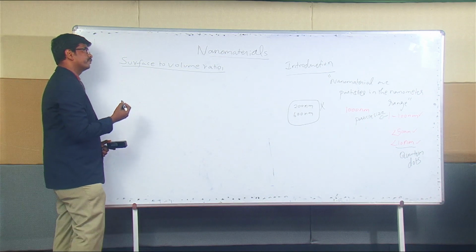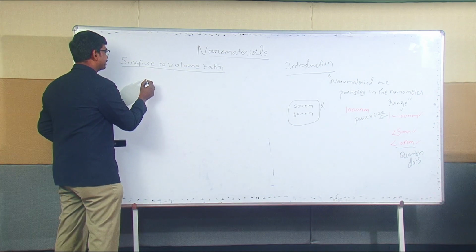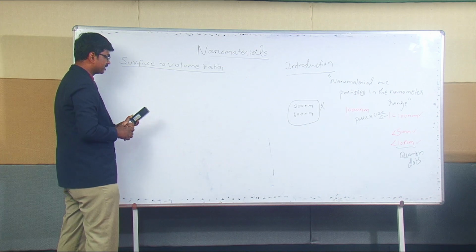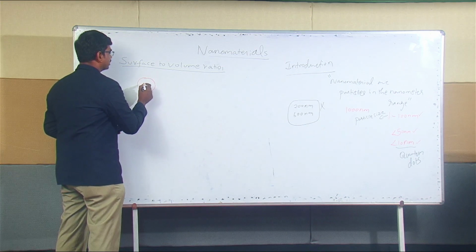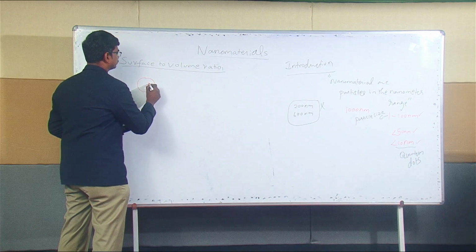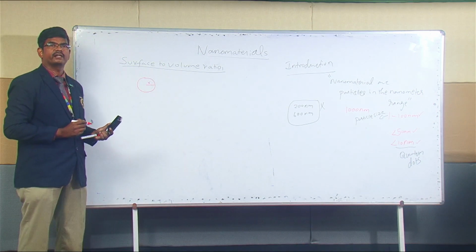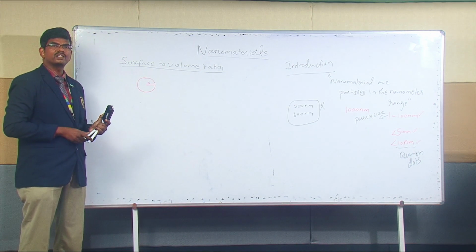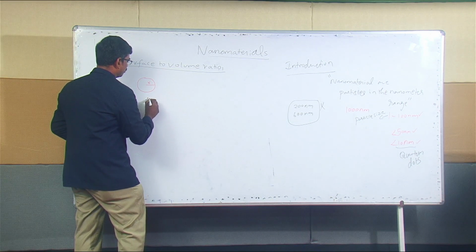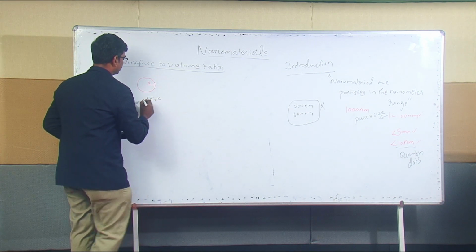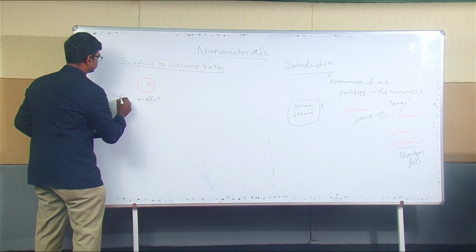So what do you mean by surface to volume ratio? For example, let me consider some material having a radius of r. So what is the surface area of this? The surface area will be 4 pi r square, right?